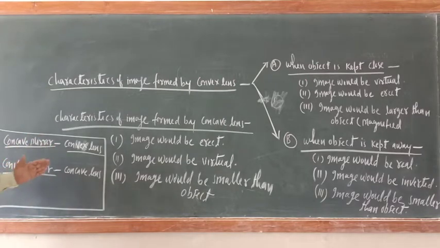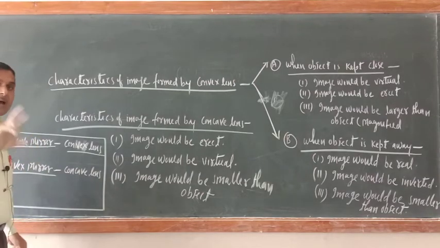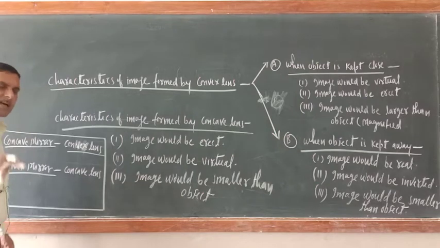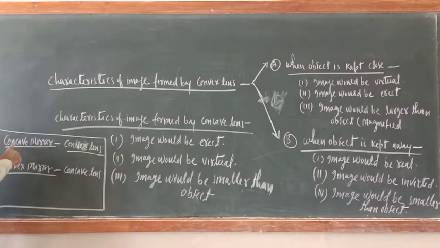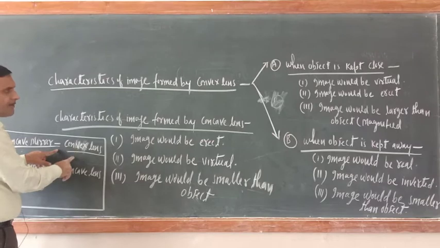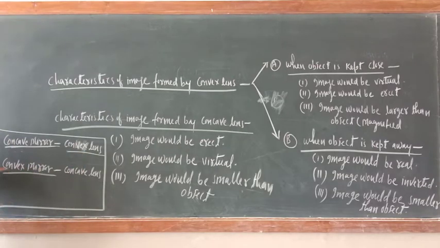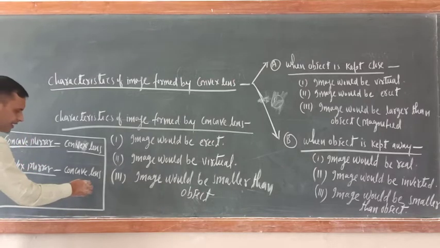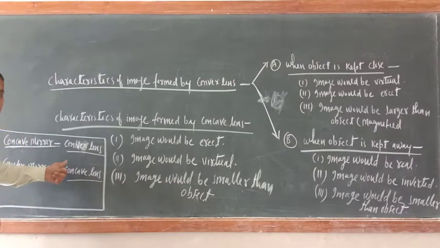So in terms of shape and structure, there is no similarity, but in the images which they form, the similarity is there. Whatever the characteristics of image formed by concave mirror, the same characteristics will be found in case of convex lens. Similarly, whatever characteristics of image formed by convex mirror, the same characteristics you will have in the images formed by the concave lens.